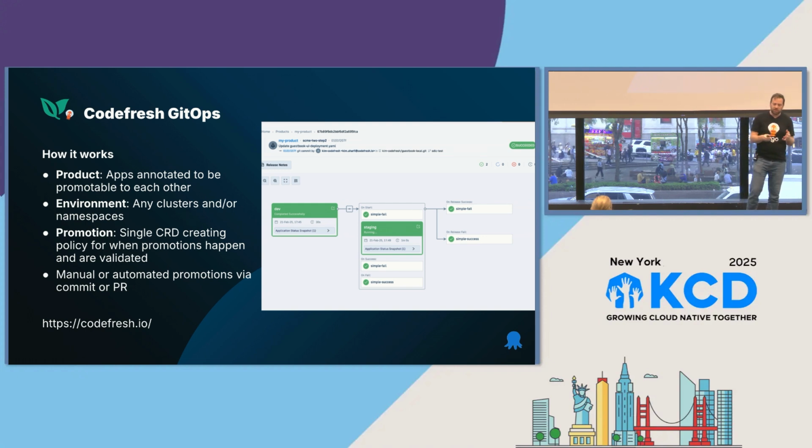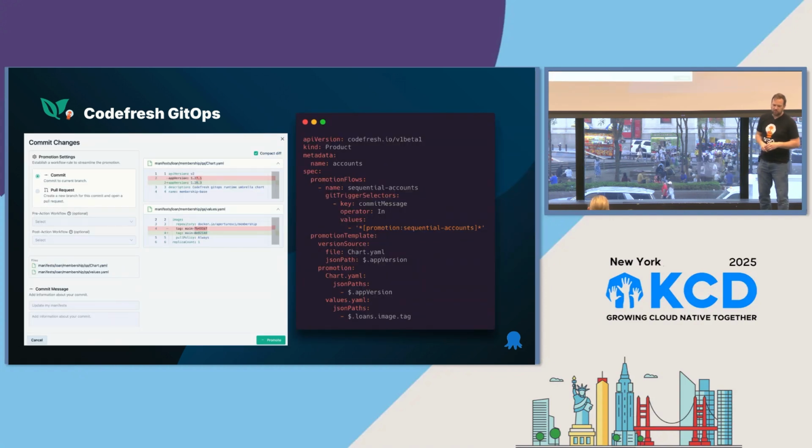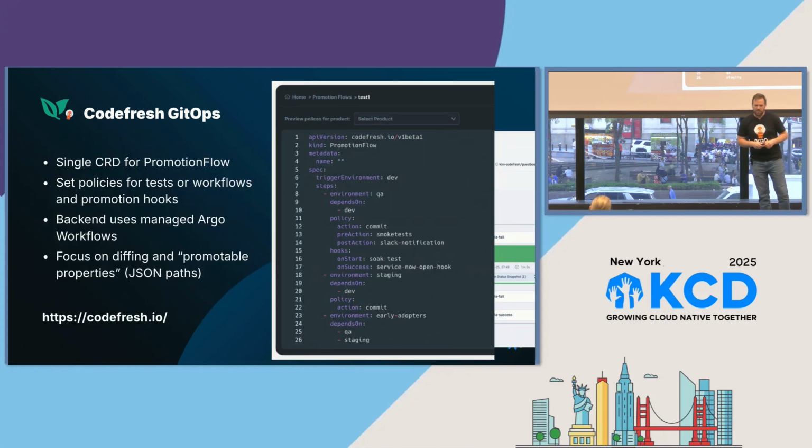And then for a promotion, we have a simple single CRD that creates a policy for how these promotions work. We can do manual or automated promotions via either commit or pull request. So we're going to do GitOps the whole way. Everything we're talking about is GitOps first. We're making a git commit for each change that we make to production or any other environment, so we always know what's deployed. And this is what that product CRD looks like, and it shows us a promotion template. I'll explain that in just a second.